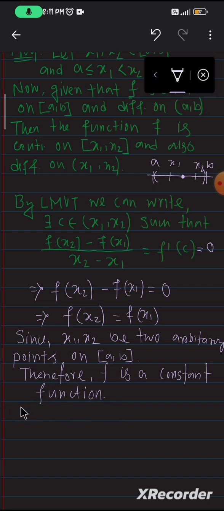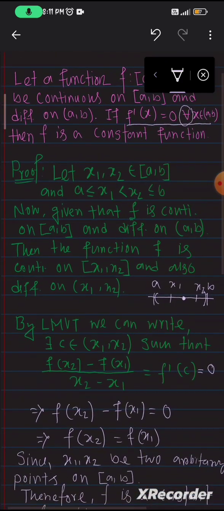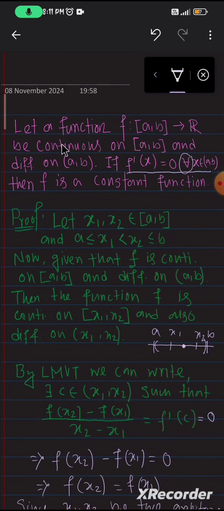So now our proof is done, but now let me explain. See here, a function f from closed interval a b to R. This is the statement of this theorem.